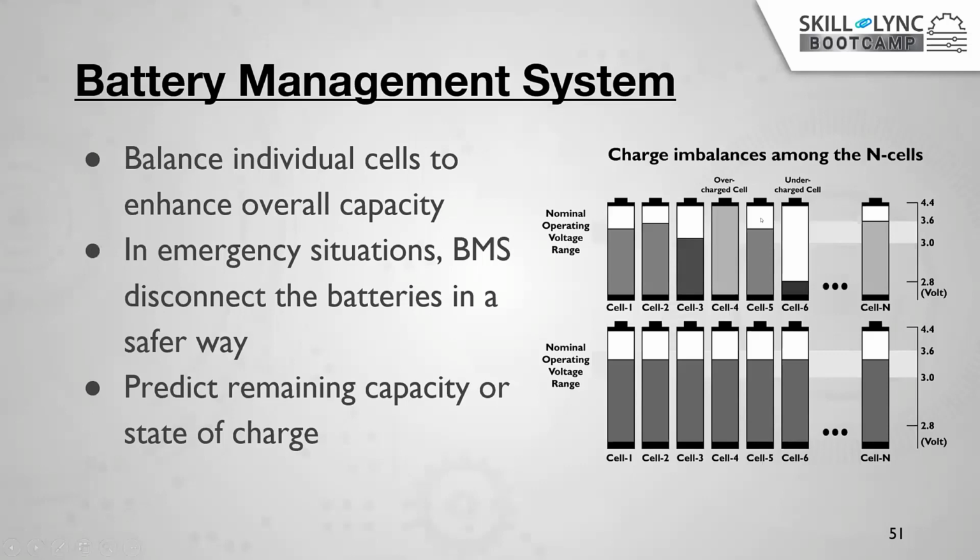Cell 5 has a little less, and cell 6 is completely discharged, that means it's dead. So if you use this kind of cells in your battery pack, what happens? Suppose you are charging the battery, but this cell is already fully charged. If you charge any battery more than its rated requirement, there is a chance of thermal runaway, right?